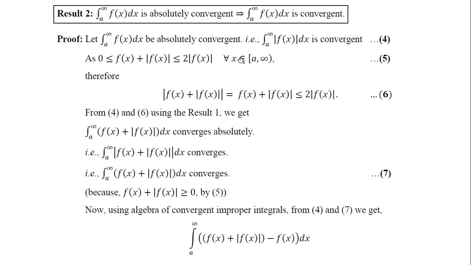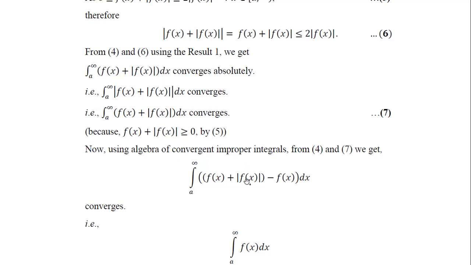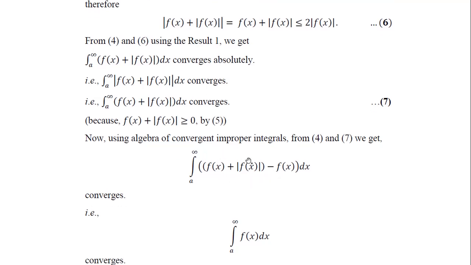Therefore, it is true for the function f for every x in the domain. And now what this gives us, if we take the absolute value of this one, what will happen? Because this is non-negative, it will be itself, and that will be less than or equal to this one. And now we are ready for using absolute convergence properties and a little trick which you will be able to easily identify to get back the original function.